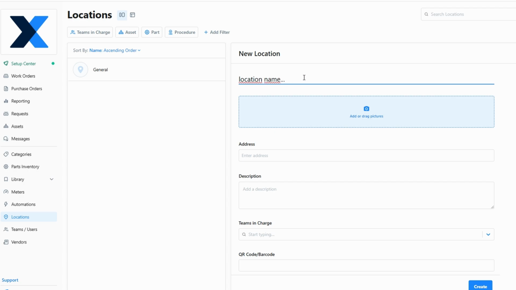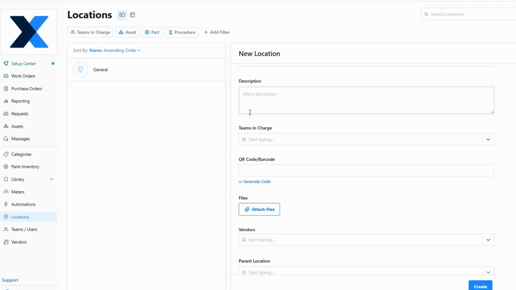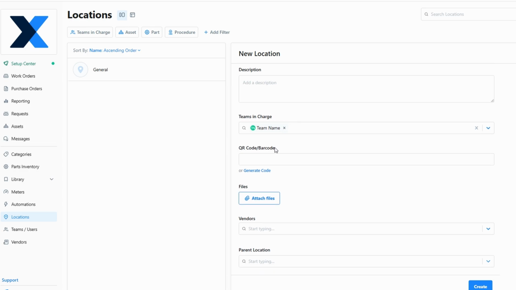Additionally, you can assign specific teams to oversee each location, ensuring the right people are always responsible for monitoring and maintaining that area. You also have the ability to link vendors to locations, which can be incredibly helpful for managing third-party services tied to specific areas or assets.